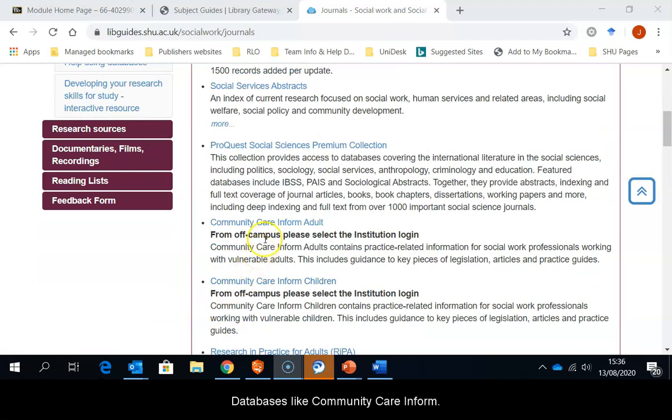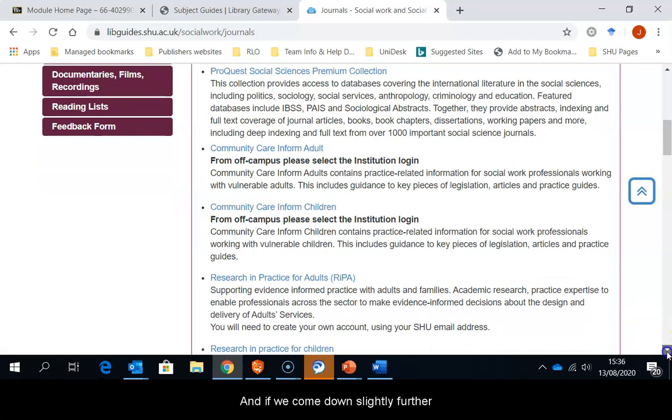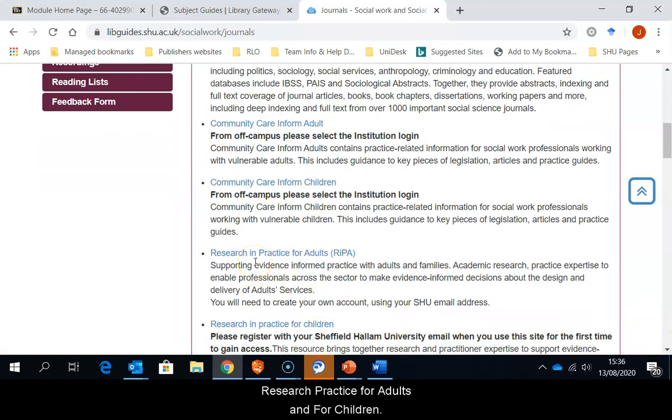Databases like Community Care Inform, and if we come down slightly further, Research Practice for Adults and for Children, are more practice-based resources aimed at the professional working in the field and provide information by expert practitioners. These resources will contain guidelines and practice notes, evidence-informed practice, and government information.